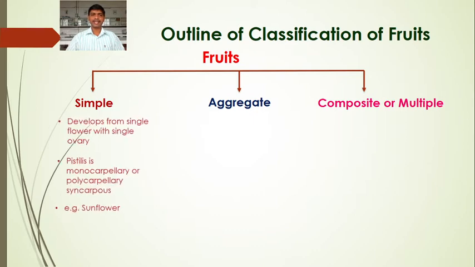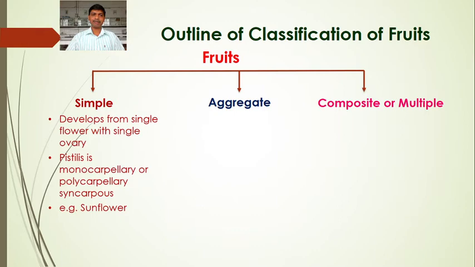Simple fruits are those developed from a single flower with a single ovary. Here we look at the number of flowers and the number of ovaries. The pistil is monocarpellary, possessing a single carpel, or polycarpellary, possessing many carpels, and the ovary is syncarpous, so the carpels are fused, united. This is the simple fruit, for example sunflower.